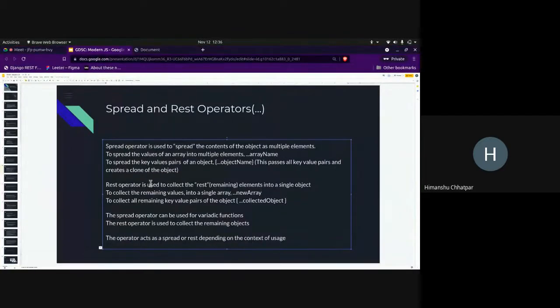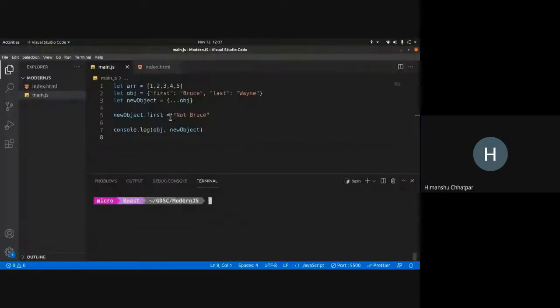Now what rest does is it is the opposite of spread. Spread is used to spread everything. Rest is used to collect everything. So the rest operator is used to collect the rest or remaining elements into a single object. To collect the remaining into a single array, we use dot dot dot new array. Right, so I pretty much showed you this before.